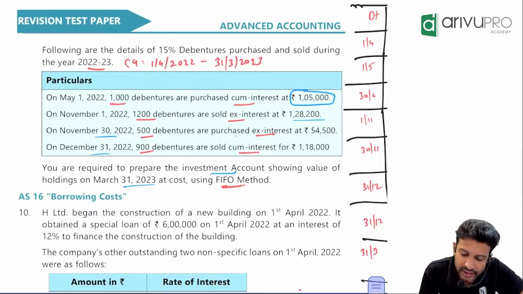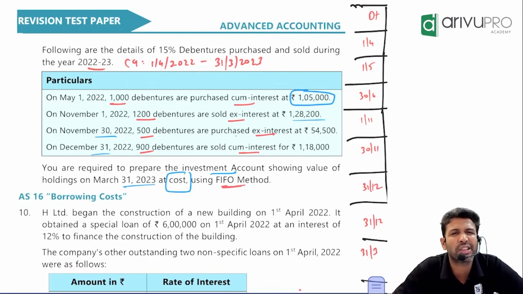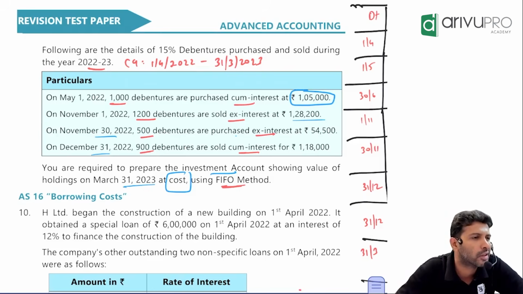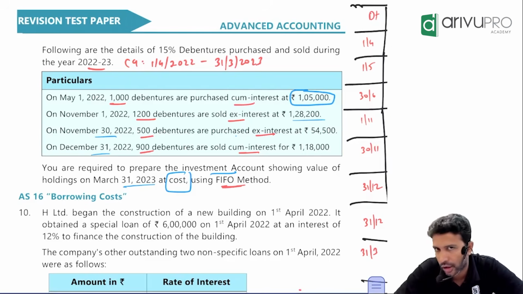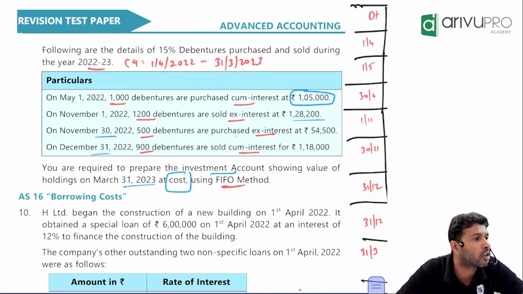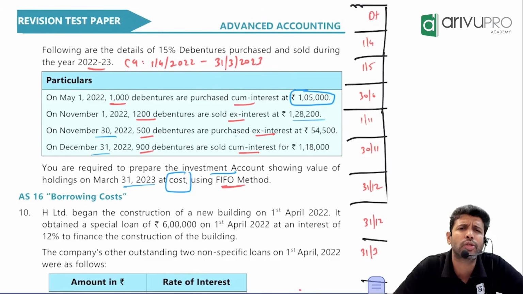And they're saying these investments are valued at cost. Valued at cost means it is short term or long term? Long term investments are valued at cost. Short term investments are valued at cost or market value, whichever is lower. Here probably the intention is to hold it for more than 12 months. That's the reason it's a long term investment.